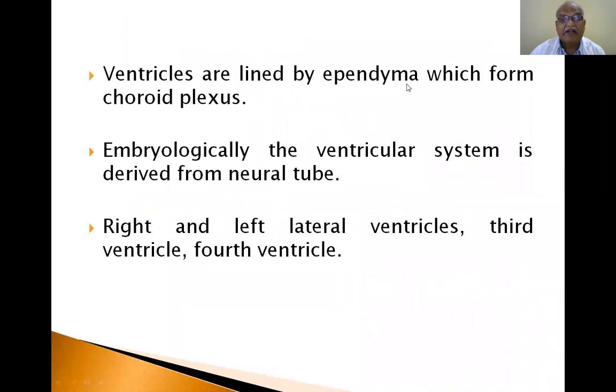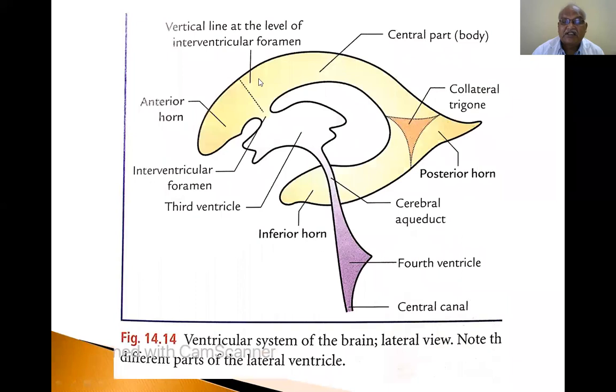Ventricles are lined by ependyma which form choroid plexus. Embryologically, the ventricular system is derived from the neural tube. Already I told you. Right and left lateral ventricles, third ventricle, and fourth ventricle. There are 4 ventricles. I have shown you in the diagram also. This is the diagram: first ventricle, second ventricle, third ventricle, fourth ventricle.